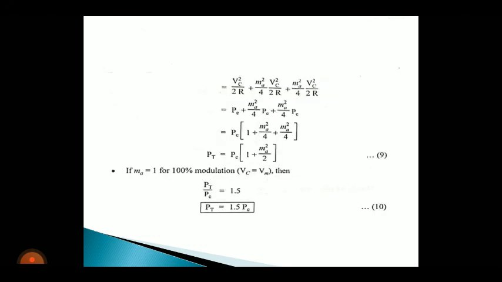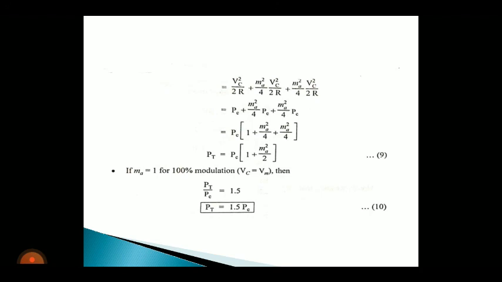Now mark all the values. We know Vc squared by 2R is carrier power, so replace Vc squared by 2R as Pc. In the second equation, Pc is a common term, so take it outside. Once you take Pc outside, then Pt is equal to Pc into 1 plus MA squared by 4 plus MA squared by 4, that is, MA squared by 2.